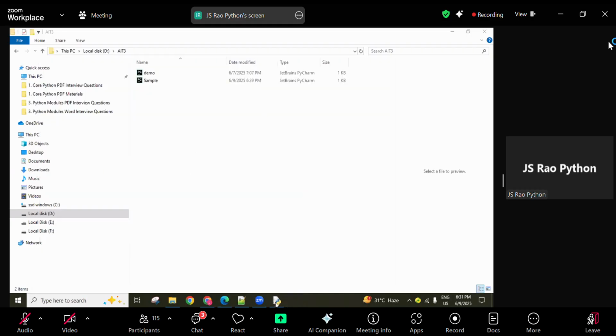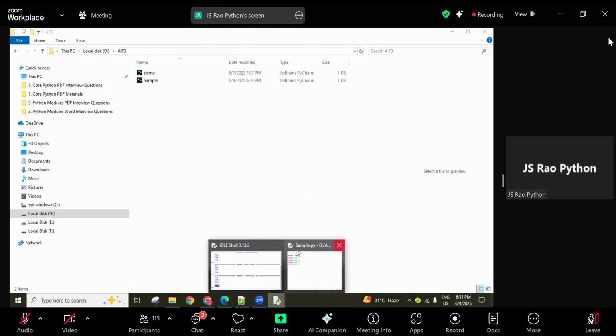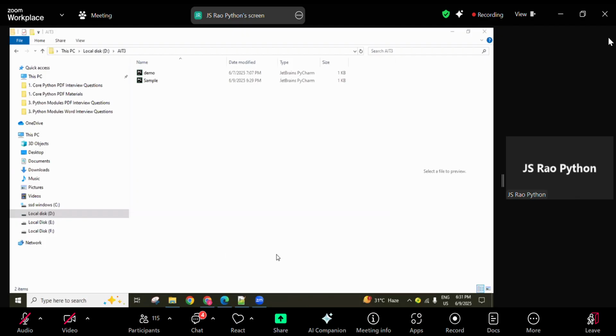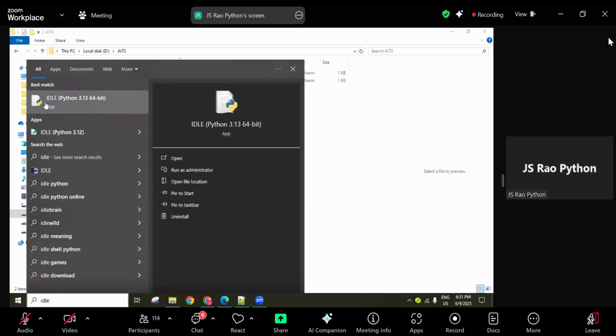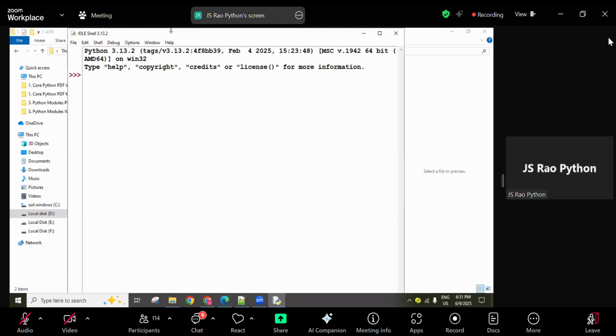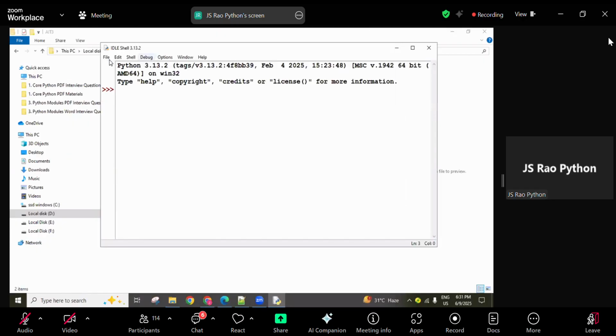So I created and I executed. Now I'm closing this, and IDLE also I'm closing. Next I want to use the same file again. How to use it: open IDLE, and if the window size is large, reduce the size. Click on File and click on Open.